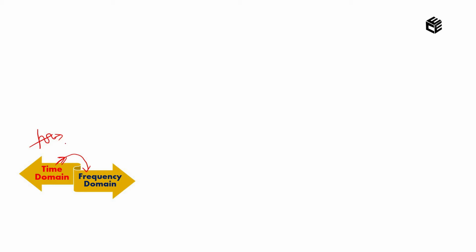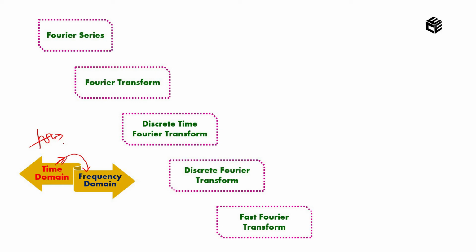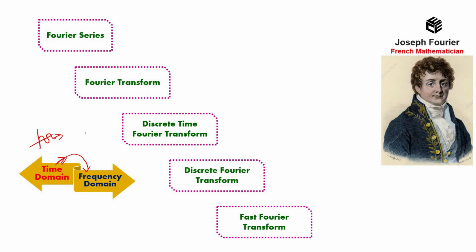This transformation can be done with the help of certain tools called Fourier series, Fourier transform, discrete time Fourier transform, discrete Fourier transform, and fast Fourier transform. All these tools were discovered by a French mathematician named Joseph Fourier between the years 1790 and 1800. Let's see what the similarities and dissimilarities between these transformations are, and why we go for the other transformations from the reference transformation.